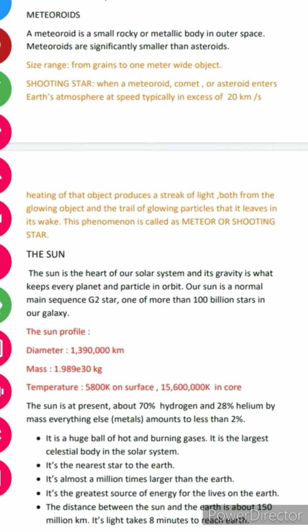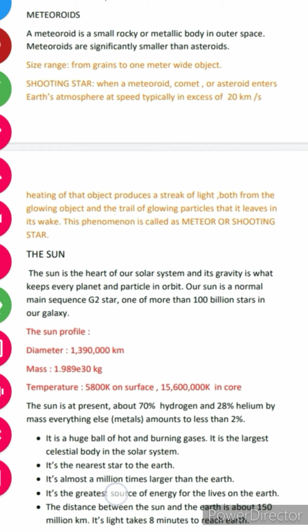It is the largest celestial body in the solar system. It is the nearest star to the Earth. Sun is also a star, no? That's why we are calling it a star here. It's almost 1,000,000 times larger than Earth. Can you guess? 1,000 times or 2 times makes a great difference. So it is about 1,000,000 times larger than Earth. It's really very, very large.